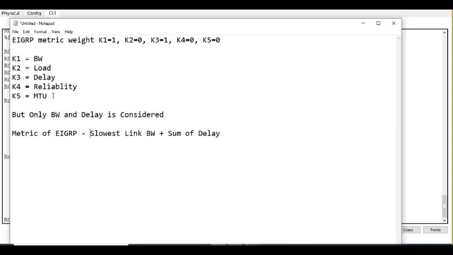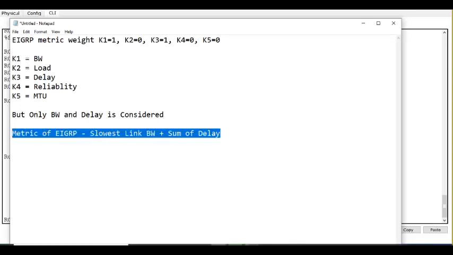When you come to CCNP level, the next level of training, you will understand this in much more detail, in depth. Now we are learning what the metric of EIGRP is: the slowest link bandwidth plus the sum of delay.